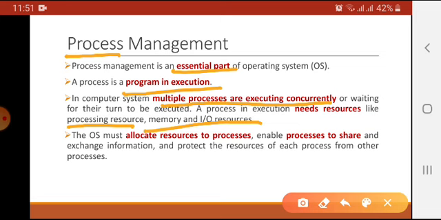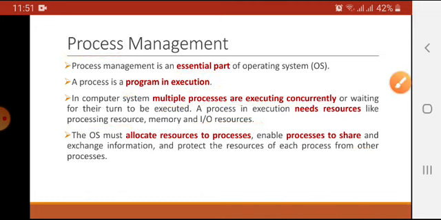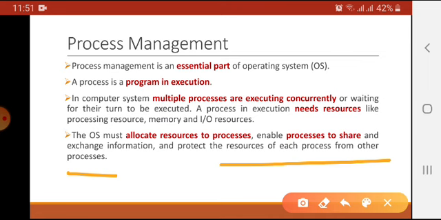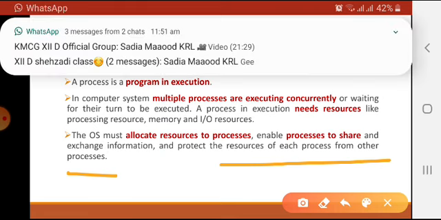So computer manages all these processes with the help of operating system. The operating system must allocate resources to the processes, enable processes to share and exchange information, and protect the resources of each process from other processes being used at one time. It means that each and every process that is being created in the computer is managed by the operating system.